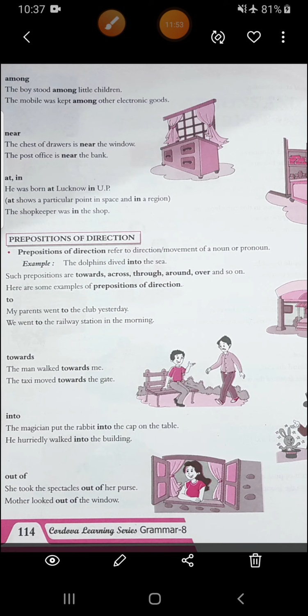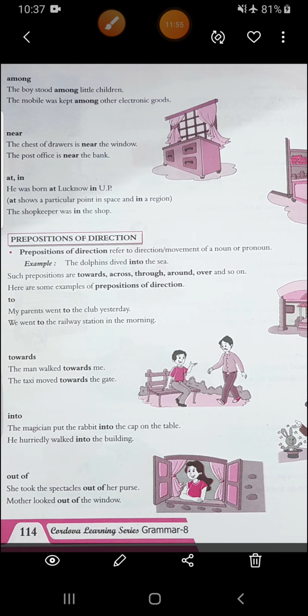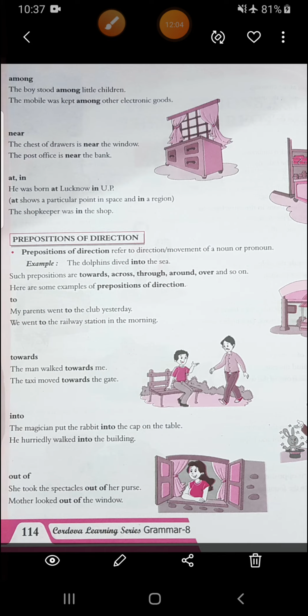So into is also showing a direction. Such prepositions are towards, across, through, around, over and so on. These are some examples. Now let's see the first one, that is to. To also shows direction. Remember this.